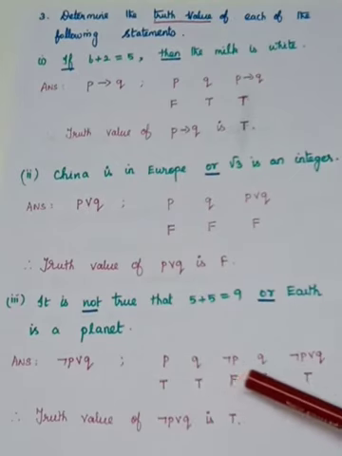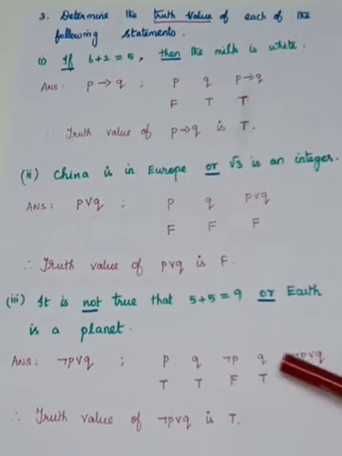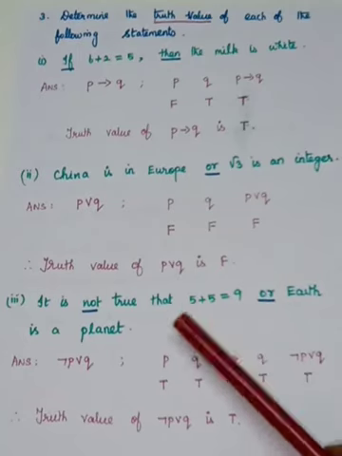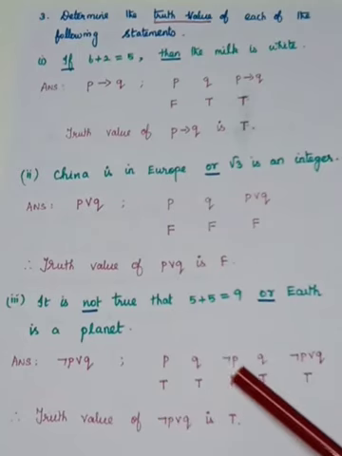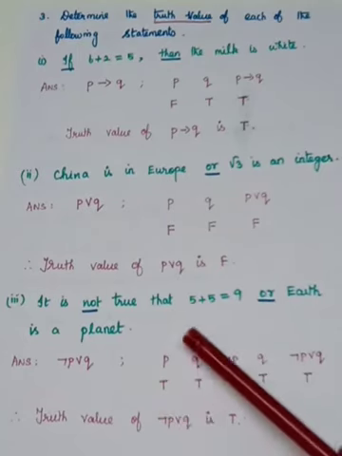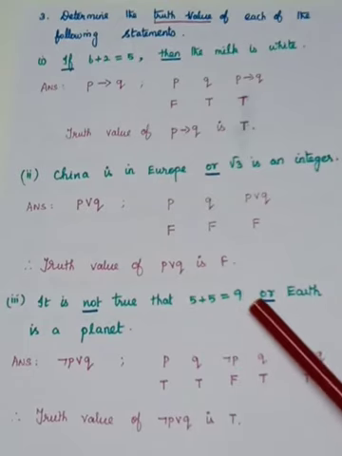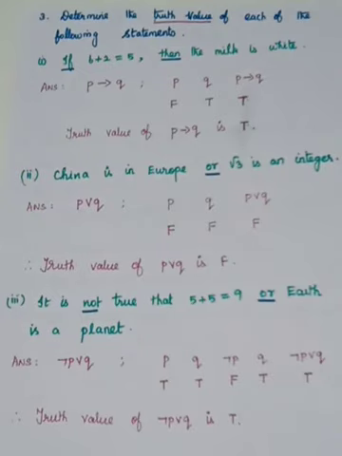Then here I need negation P. Q is already written here, you need not write it again. Next we can go for negation P or Q. Go to the first P statement. Not negation P, we are going only to the P statement. What is the P statement? 5 plus 5 is equal to 9. Is it true or false? What is 5 plus 5? It is 10. 10 is not equal to 9. So it is false.